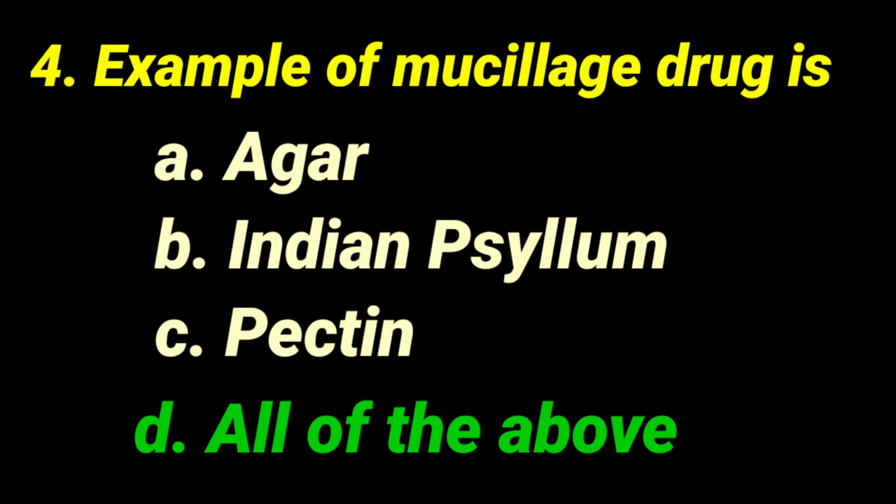Question 4: example of mucilage drug is dash. Agar, Indian psyllium, pectin, all of the above. The correct answer is all of the above, because agar, Gelidium amansii, Gelidiaceae family, in mucilage form is used as a solidifying agent. Indian psyllium, that is Isabgal, Plantago ovata, Plantago afra and Plantago indica, belonging to Plantaginaceae family, in mucilage form is used in the preparation of some pills and solids. Pectin, in the form of mucilage, has also been used in some other preparations. So all the crude drugs have mucilages. That's why the answer is all of the above.